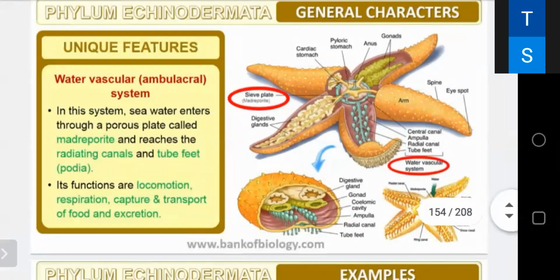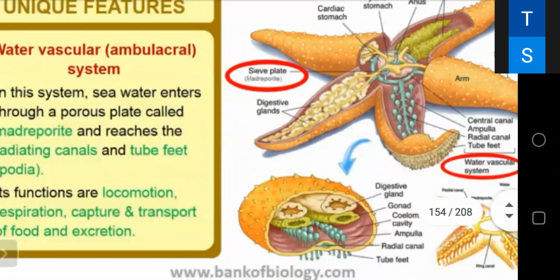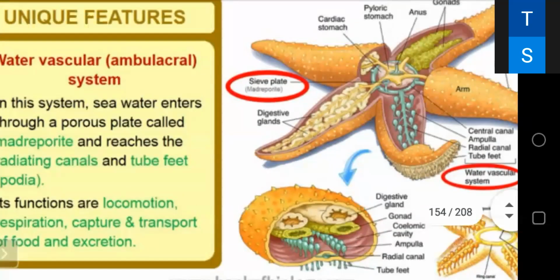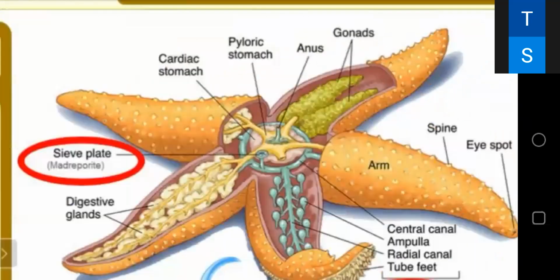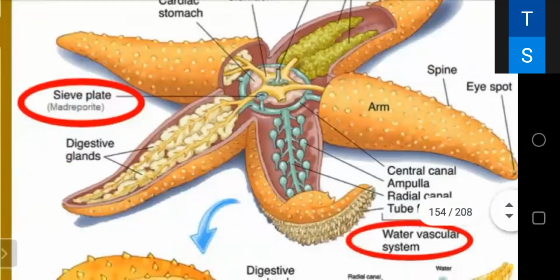And what is the water vascular system? That is ambulacral, which is a canal, and tube feet, that is called podia, and it functions as locomotion, respiration, capture and transfer of food, and excretion. See. They are having gonads, they are having anus, pyloric stomach, they are having sea plates. These are the digestive glands.